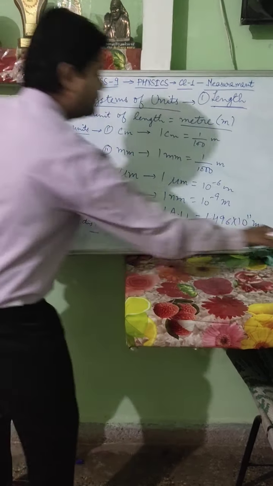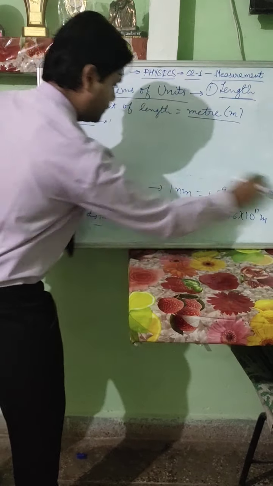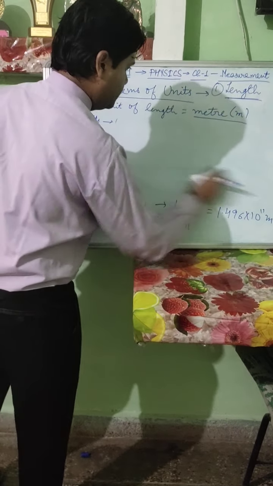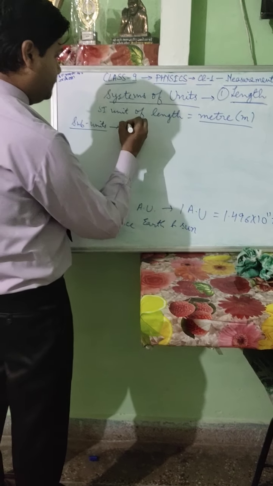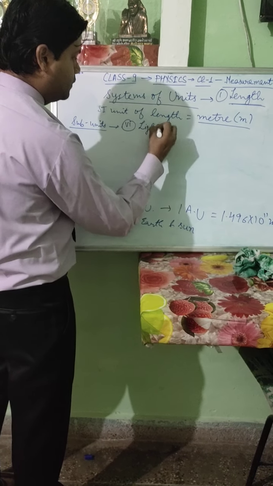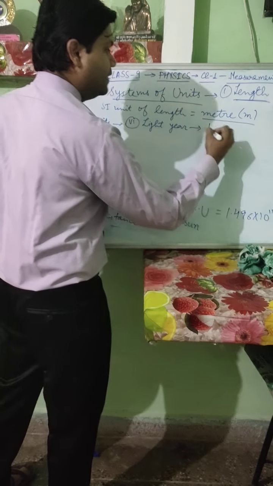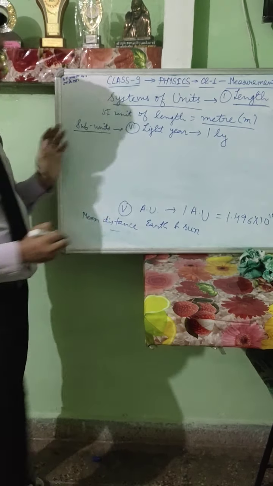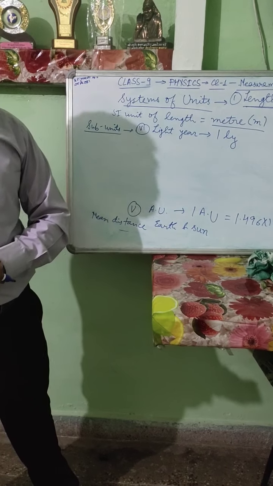Moving forward, next unit is light year. What is light year? It is represented by symbol small l and y. Light year is the distance traveled by light in vacuum in 1 year.